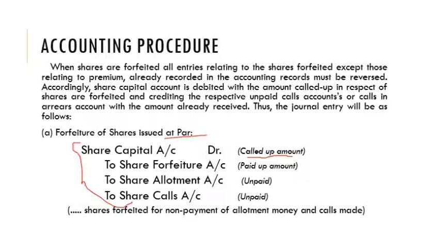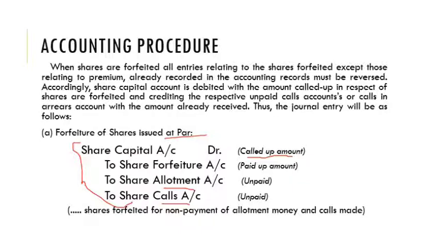Then credit share allotment or share calls if there is any unpaid amount. Sometimes the company forfeits the shares of shareholders due to non-payment of allotment money or call money. So any amount which has been called and which is not paid by these shareholders should be credited here.